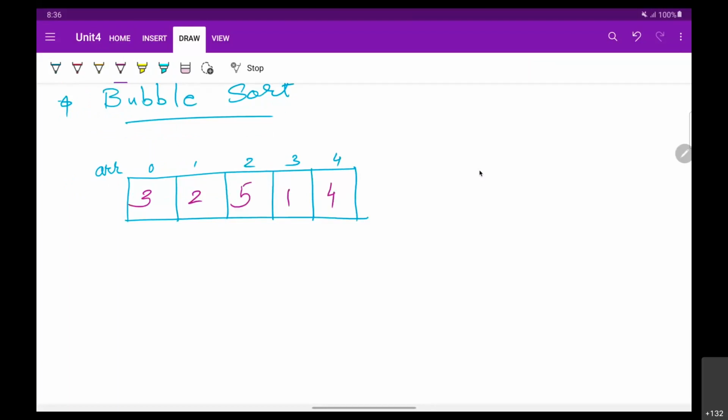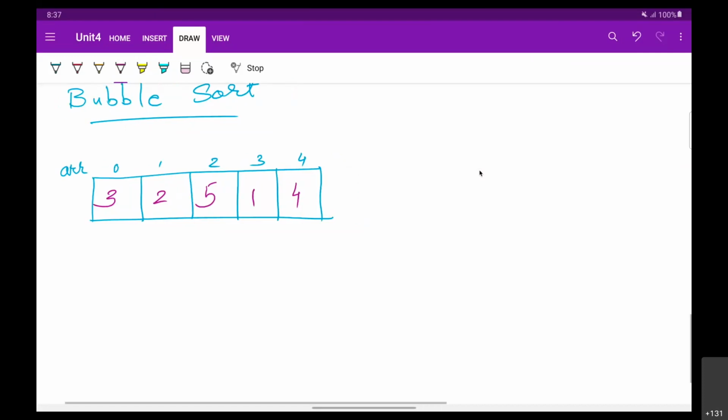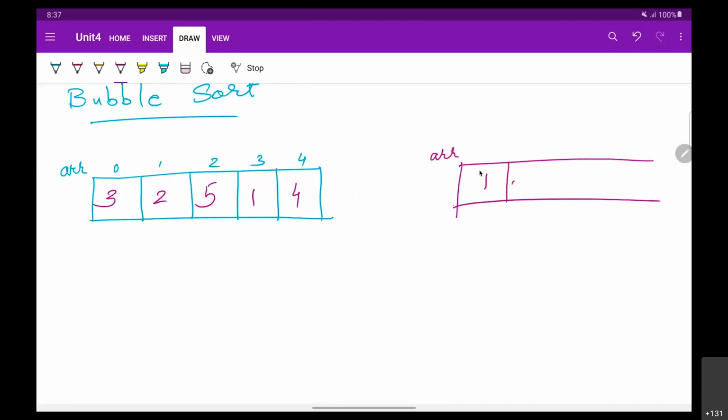So let's say these are the values inside your array. Now when you want to sort this array in the ascending order, then the resulting array must be something like this. Your array should have values in the ascending order. This is what your result should be.